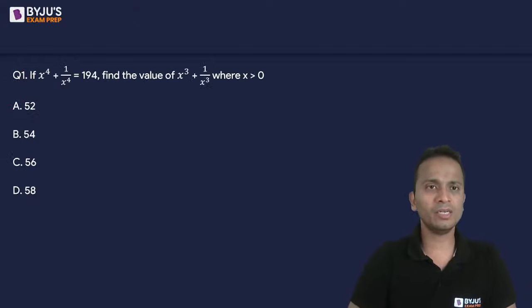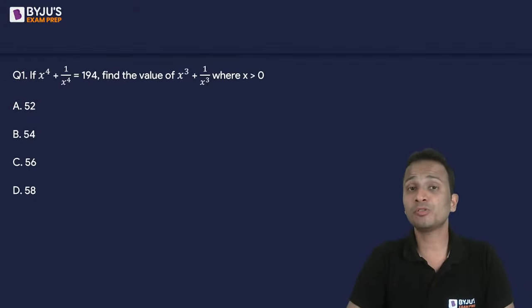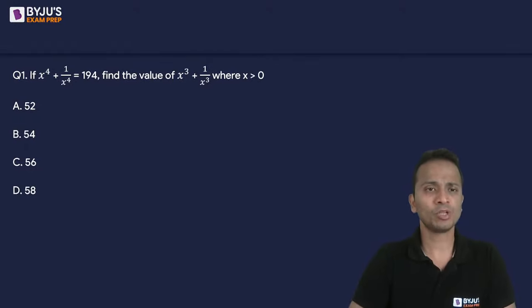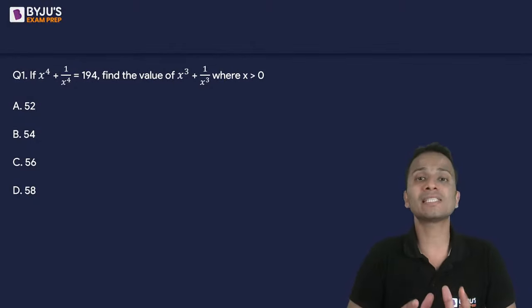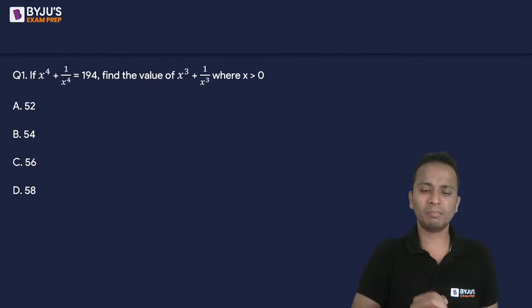So a very common question that is asked in examinations, which is based on algebra, some algebraic expressions. So you all must know how to find out this answer. आसान question है, ज़्यादा difficult नहीं है. Though it is slightly lengthy, थोड़ा सा lengthy है, but आसान है.